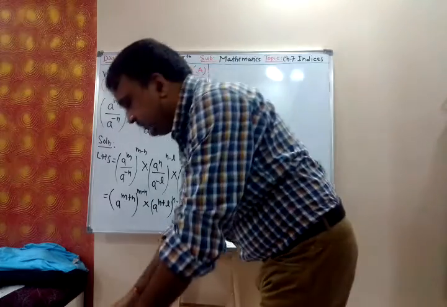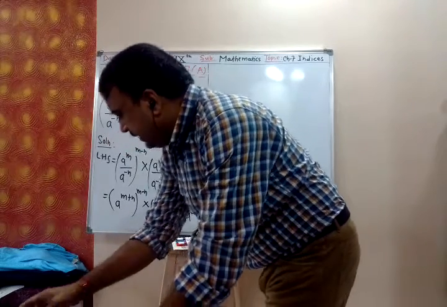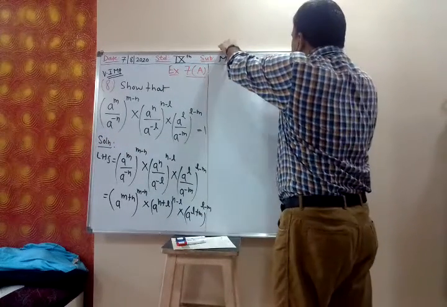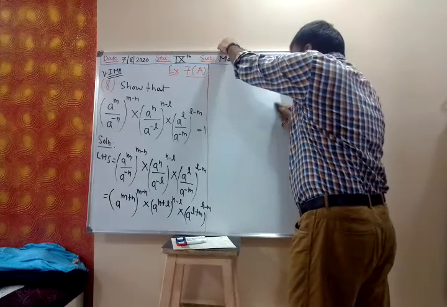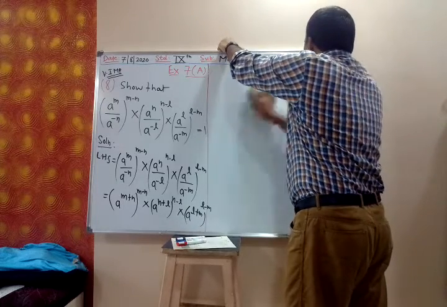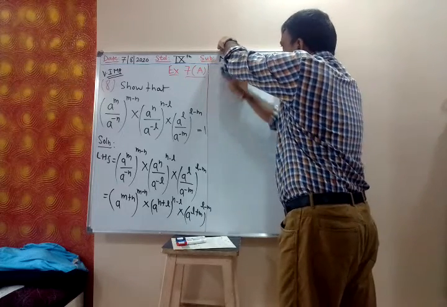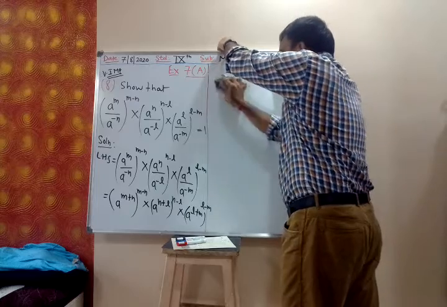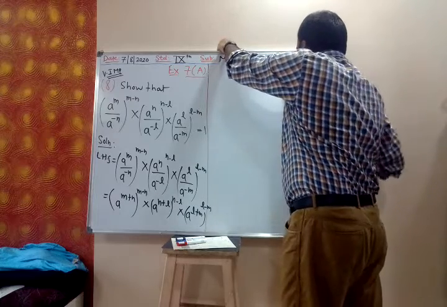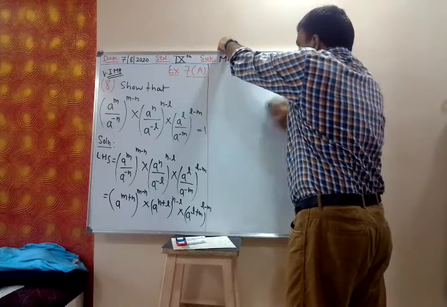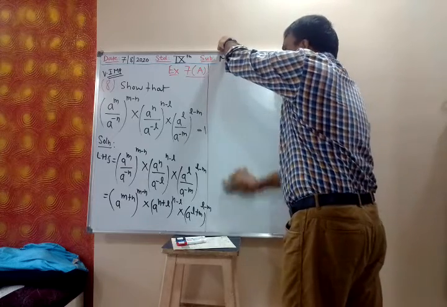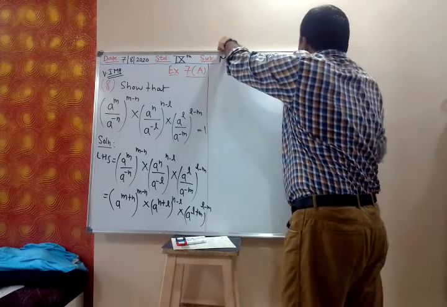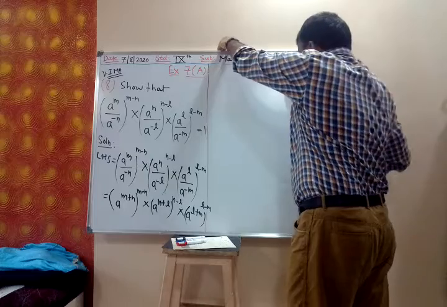Now what you will do? Power raised to power, multiply the powers. So a raised to m raised to n will be a raised to m into n. Same thing, a raised to m plus n, raised to m minus n, will be a raised to m plus n into m minus n. Power raised to power.